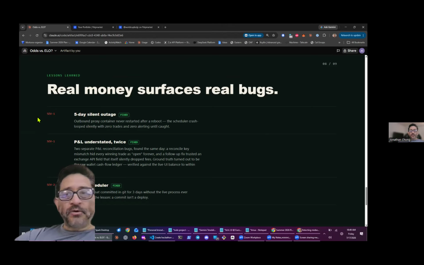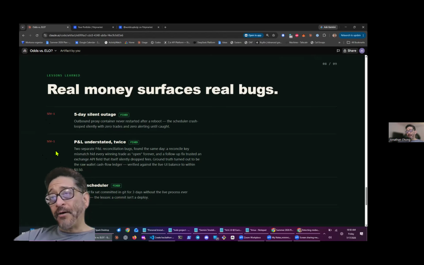Our main bugs were that I had this running on a desktop that had to restart a couple of times, and that caused outages that lasted days on end before they were noticed. The profit and loss was tough for the AI to compute until I had it look specifically line by line. That was a big fix we had to make. The scheduling at one point also bet on a live match after goals were already completed, and we lost $100 or so there.